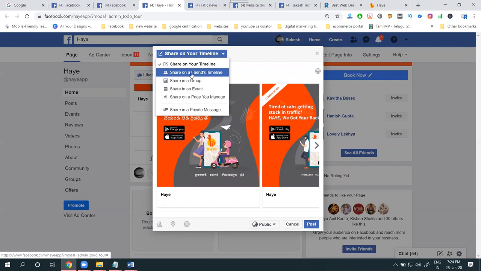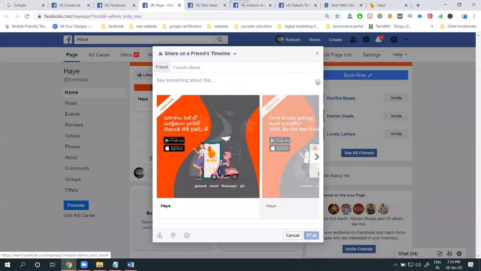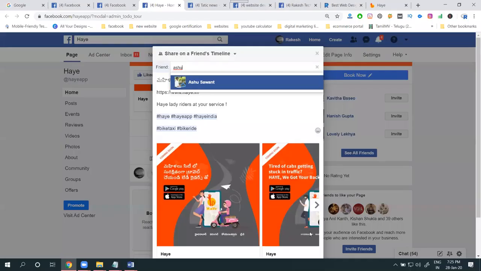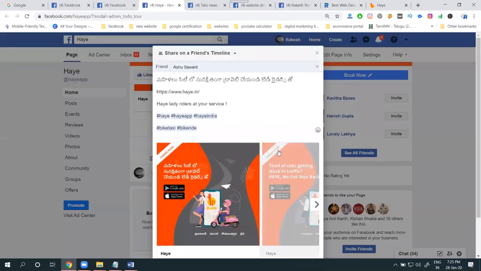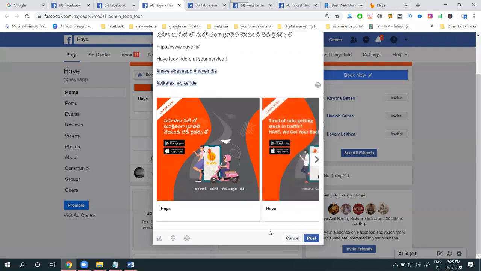Suppose A is you and B is your friend. You share the profile from A to B. B has how many friends? B's friends will see it on B's timeline. You target a new audience. So I am selecting in this option. I am targeting this person. Select it and click post.